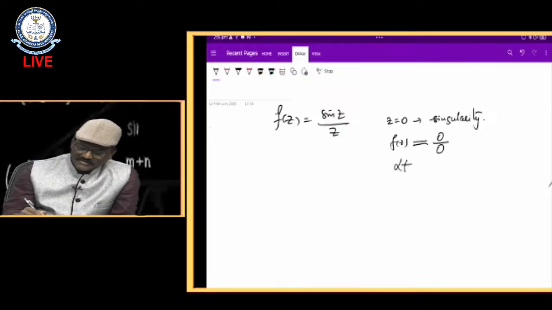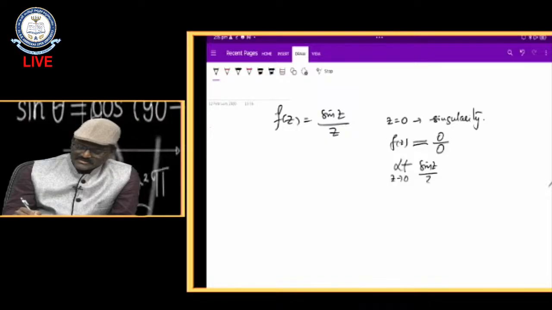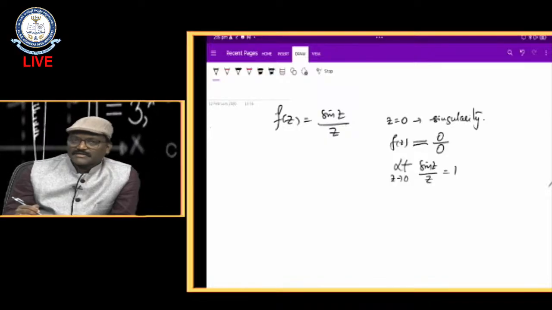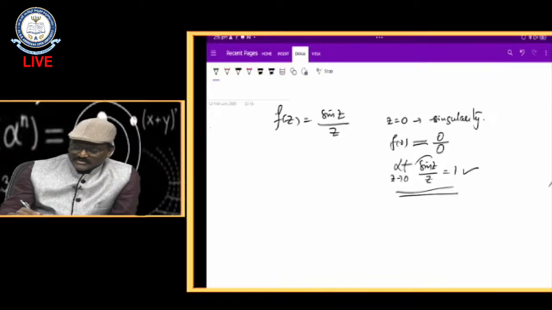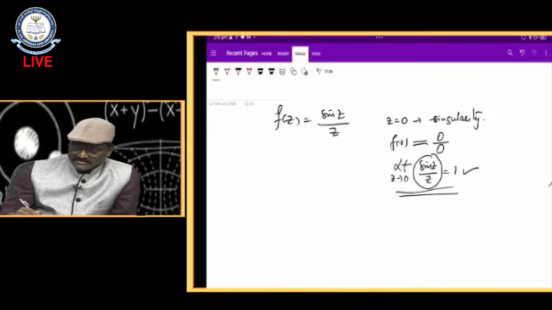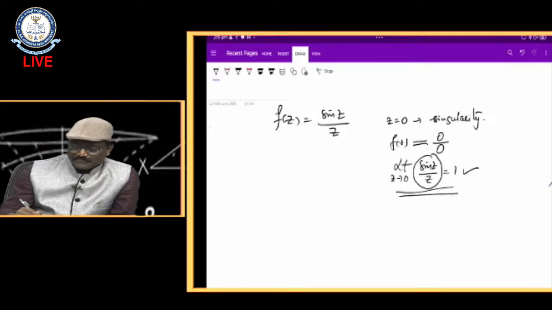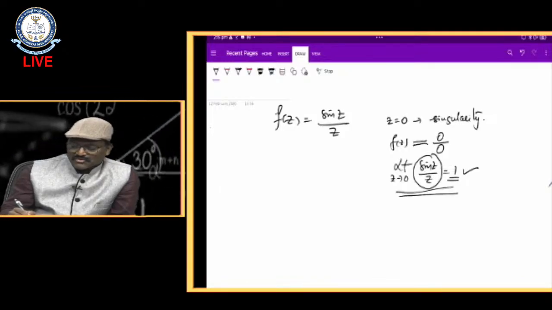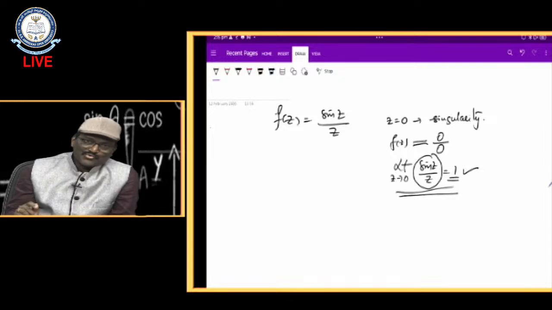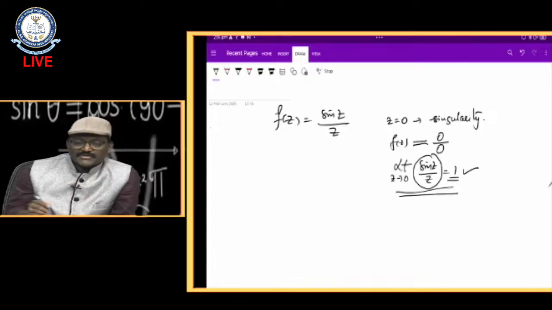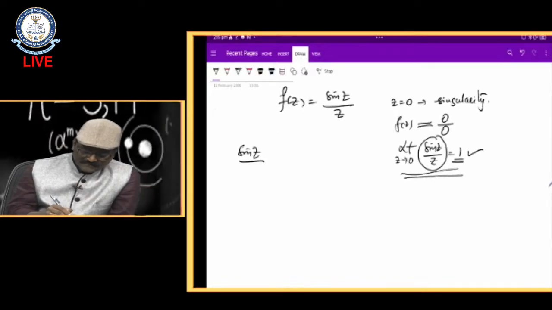And at intermediate level, we know that the limit as z tends to 0 of sin z by z is 1, like sin theta by theta is 1. Exactly, this is the shortcut definition. My function is f of z. I am taking z equal to a equal to 0 as the limit point. When this value is a finite constant, then z equal to 0 is what type of singularity? Removable singularity. But how is it possible? Let us see.